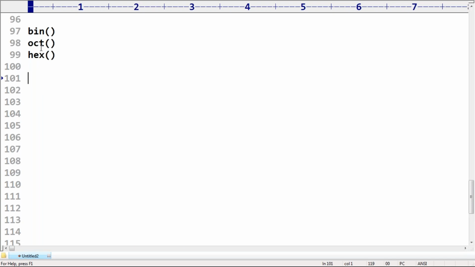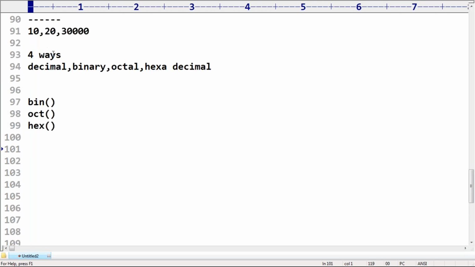Just in general, if you are going to develop mathematics based applications, then all of this will come into the picture. But in our regular programming, we are never going to touch these things. Don't worry about that. If I want to do some mathematics based applications, then we can go for it like this.